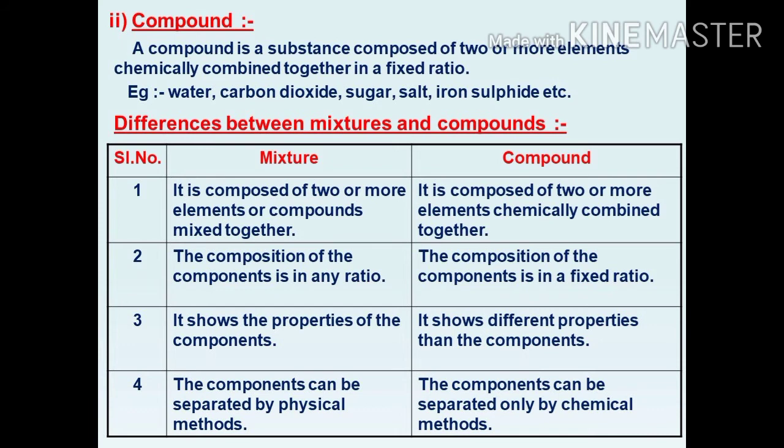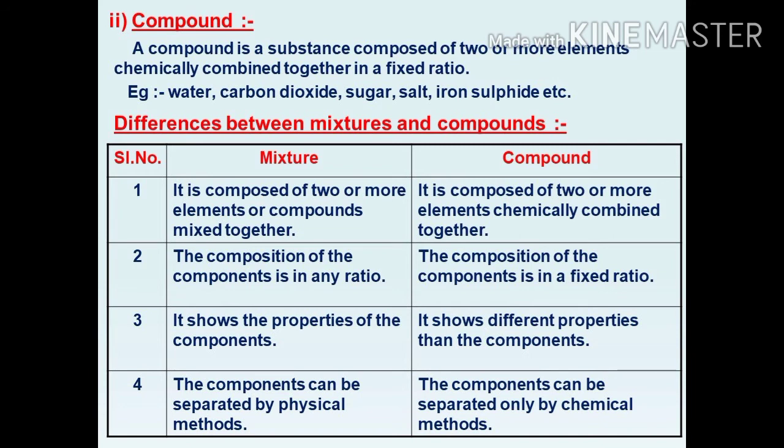We can't predict that. But in a compound, the composition of the components is in a fixed ratio. I told you, water, H2O, 2 hydrogen and 1 oxygen, then it will form water. Carbon dioxide, 1 carbon and 2 oxygen. There is one fixed ratio.